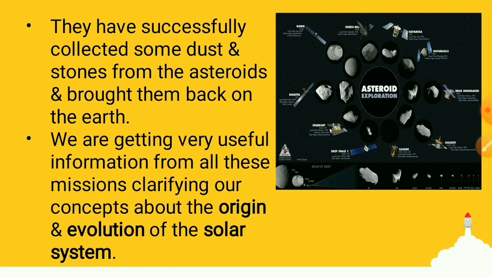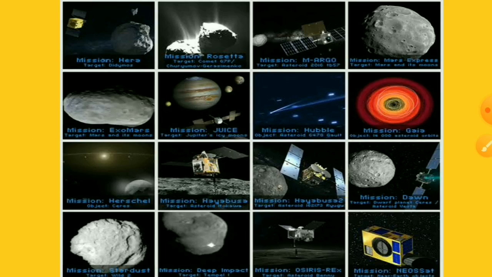They have successfully collected some dust and stone from the asteroids and brought them back to the Earth. We are getting very useful information from all these missions, clarifying our concept about the origin and evolution of the solar system. You can see here the picture of the asteroid. Here you can see the asteroid, the comets, the pictures, and the missions where satellites were sent to the other planets, the moon, as well as to the asteroids and the comets.